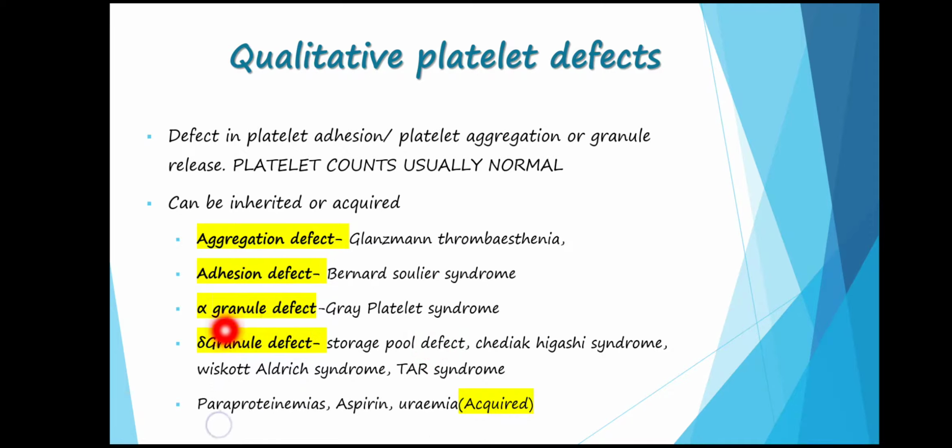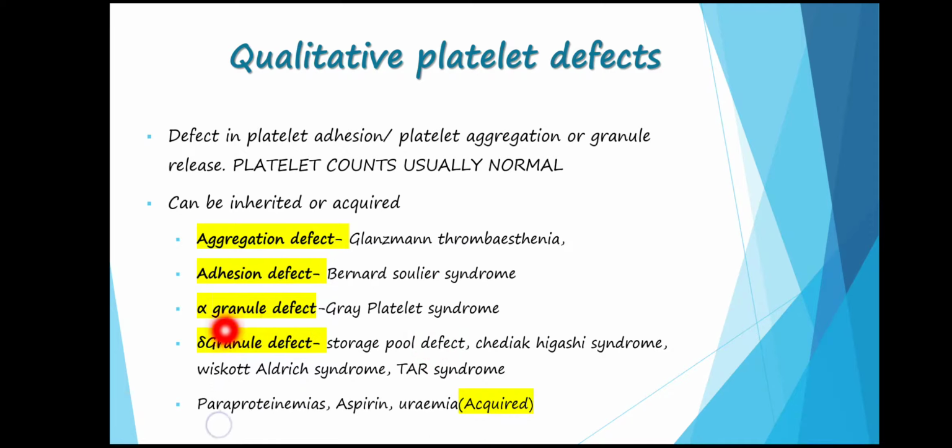The second important point is that in Glanzmann thrombasthenia, the aggregation will be defective with ADP, collagen and epinephrine, while it will be normal in Bernard-Soulier syndrome, because these molecules help in platelet aggregation by way of the GP2B receptors. So it will be defective in Glanzmann thrombasthenia while it will be normal in Bernard-Soulier.